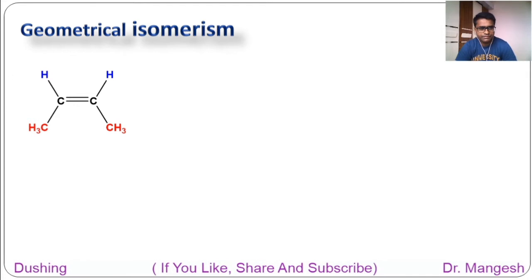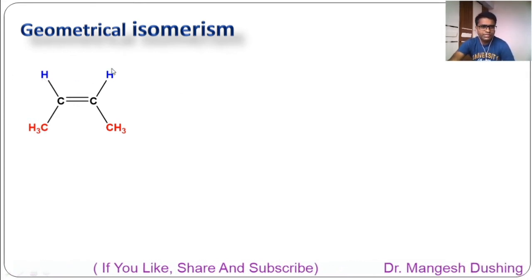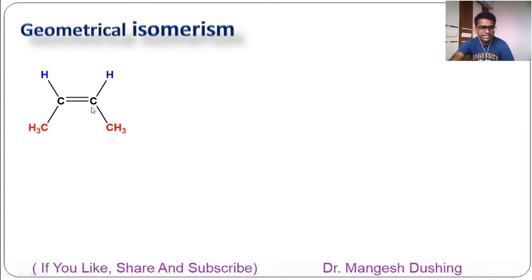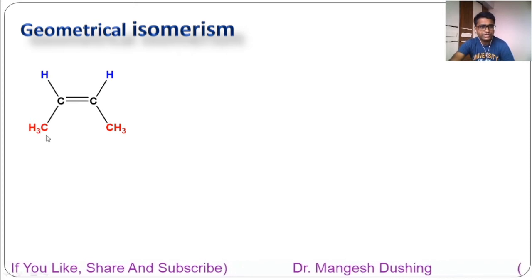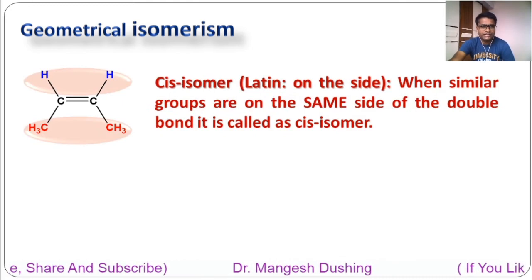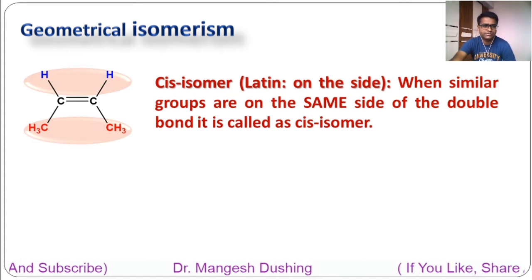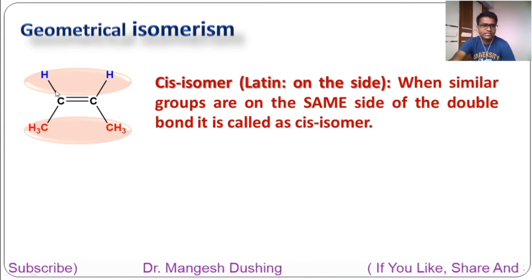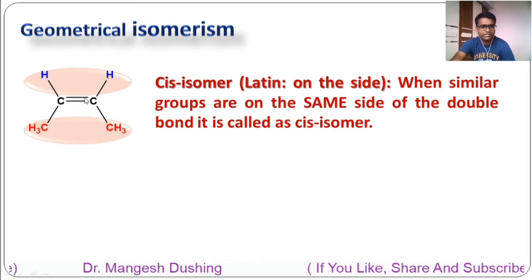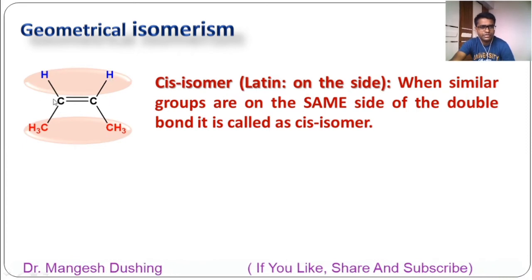Now see here. This is a butene where two similar groups are on the same side, and here two similar groups are on the same side. Each carbon has two different groups. So here geometrical isomerism is possible. This geometrical isomer is called the cis isomer. In Latin, cis means on the same side. See here, similar groups are on the same side of the double bond, and each carbon has two different groups. So geometrical isomerism is possible.